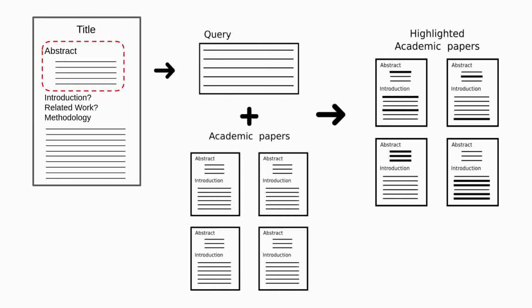QuoTeS is a query-focused summarization system designed to help you in this task. It takes as input the abstract of your upcoming article and some papers that you think may contain relevant passages, and gives you back the papers with highlights that indicate the sentences that are related to your query. In this setting, a sentence is considered relevant if it shows that the document it came from and the query are related.